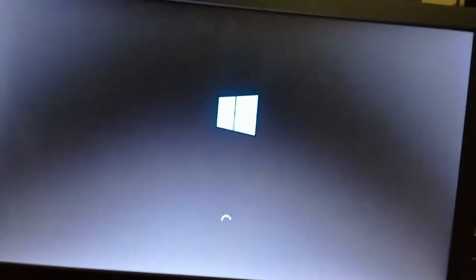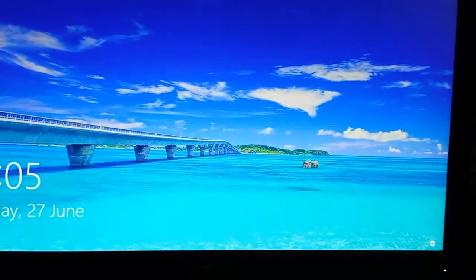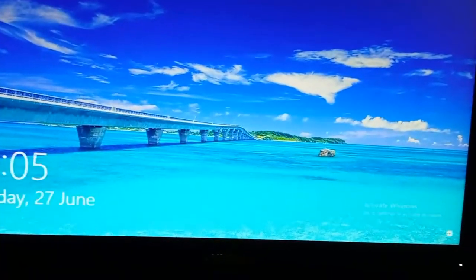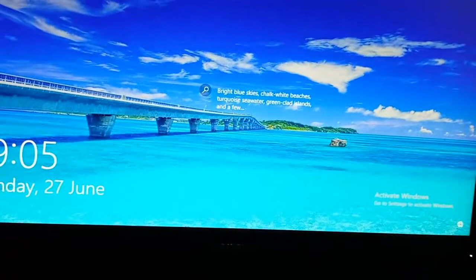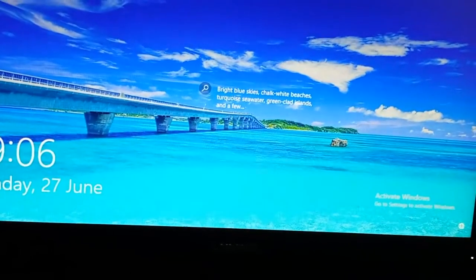Then, children, first it's loading, isn't it? So this is called booting the computer. First the system is loading, one circle, isn't it? So that is called booting the computer.